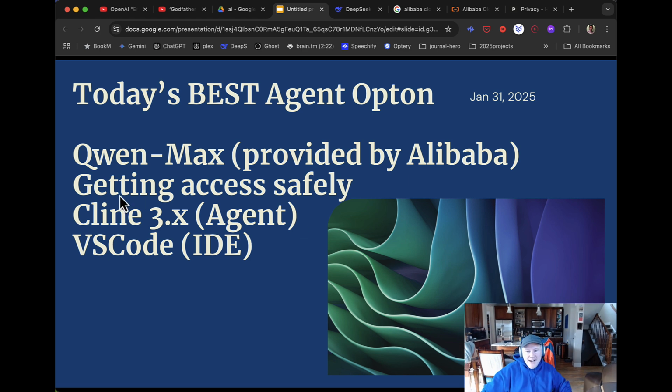Anyway, I'm going to show how to get access safely. I haven't seen this covered, and it should be covered more. I'm going to show how to use it with the Cline 3 agent, and then VSCode's the IDE, of course. Now, quick note, there are a bunch of these other IDEs. IntelliJ, a great IDE for 15 years at least.